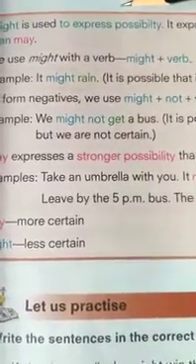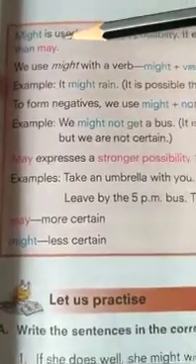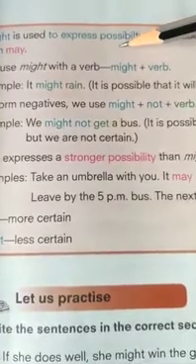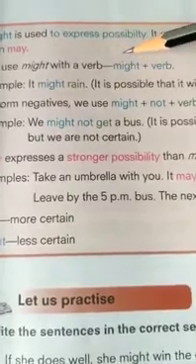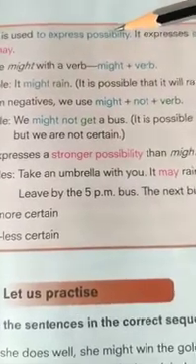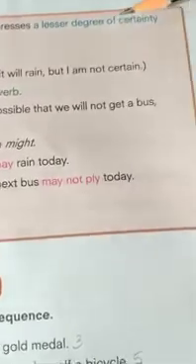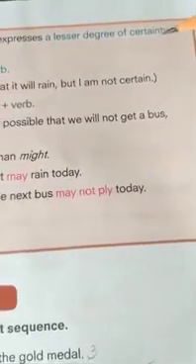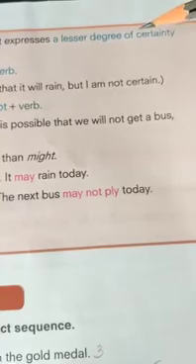Now we have to start using might. Might is used to express possibility, right? We say we might go to school, we might not go to school tomorrow. So might is expressing the possibility of you going or not going, coming or not coming. It expresses a lesser degree of certainty. Lesser degree of certainty means you are not very certain about whatever you are saying. The possibility is 50-50.